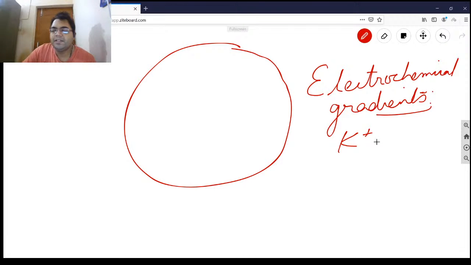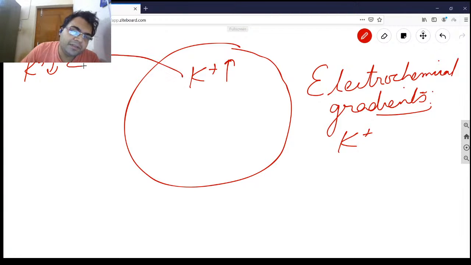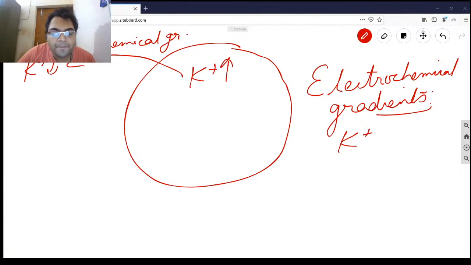First, potassium. Potassium is low outside and high inside, so more potassium here, less potassium that side. So what will the chemical gradient do? It will try to take it outside the cell in favor of its concentration gradient, from higher concentration to lower concentration. That is what the chemical gradient will do. Now, talking about the electrical gradient.